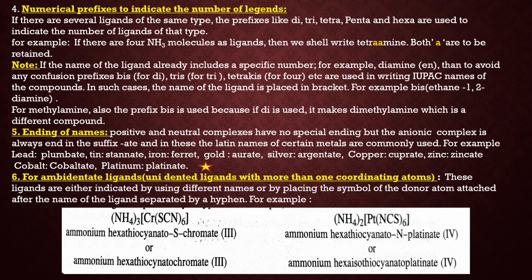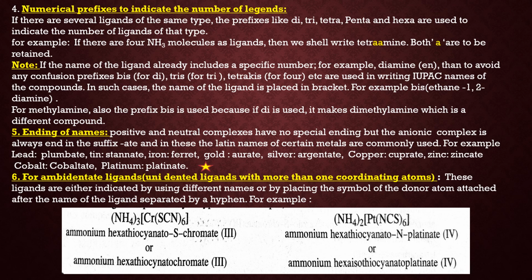Now there is a point to be noted that if the name of the ligand already includes a specific number, for example diamine already has di present, so we cannot use di twice. So we use the term bis for di, tris for tri, tetrakis for 4 and so on for writing their IUPAC name. In such a case the name of the ligand is placed in brackets. For example bis, then in brackets ethane-1,2-diamine.